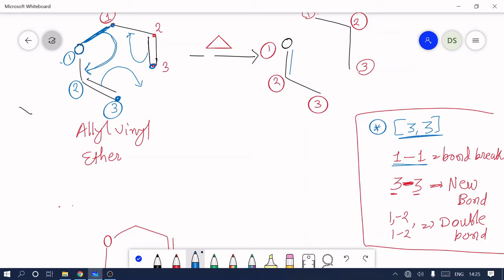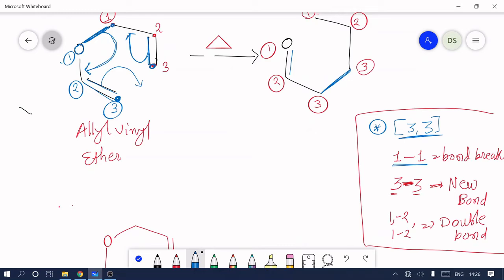So the 1-1 bond disappears, or we say the 1-1 bond is broken. As this 1-2 double bond means a carbonyl compound forms, the double bond between 2 and 3 shifts to between carbon 3 and 3. So the new sigma bond is formed between 3 and 3. As the 3-3 bond forms, the double bond between 2 and 3 shifts to between 1 and 2.